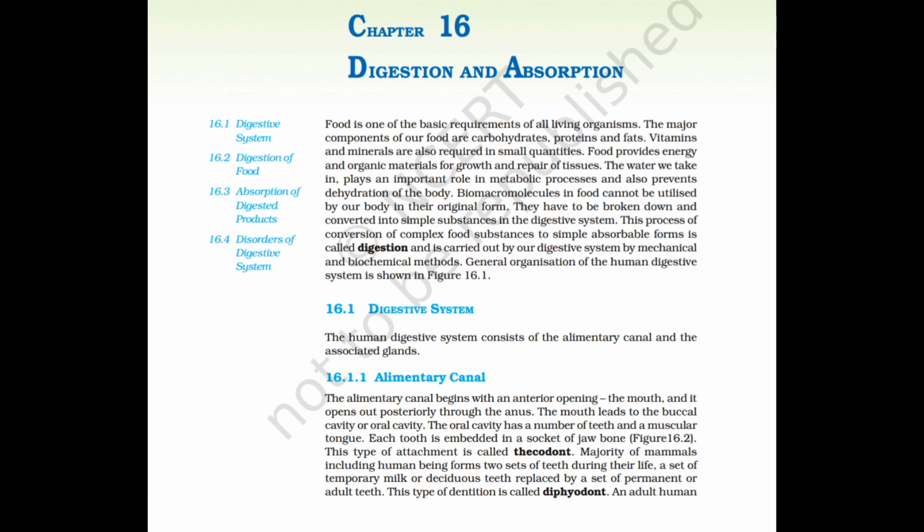Each tooth is embedded in a socket of jaw bone, Figure 16.2. This type of attachment is called thecodont. Majority of mammals including human beings form two sets of teeth during their life, a set of temporary milk or deciduous teeth replaced by a set of permanent or adult teeth. This type of dentition is called diphyodont.